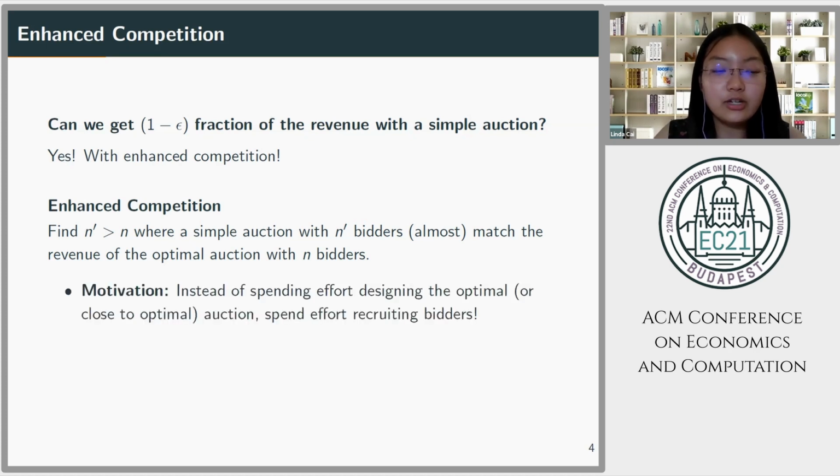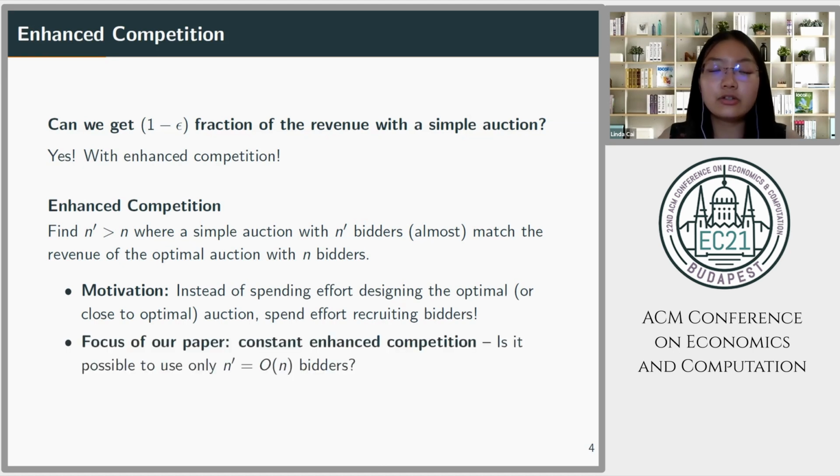So what's the motivation here? The motivation is that if n prime is not much larger than n, then we can conclude that instead of spending so much effort designing this optimal auction, we can instead spend more effort recruiting the bidders. So the focus of our paper will be on resolving the question on constant enhanced competition. Basically, is it possible for the augmented number of bidders n prime to be big O of n?